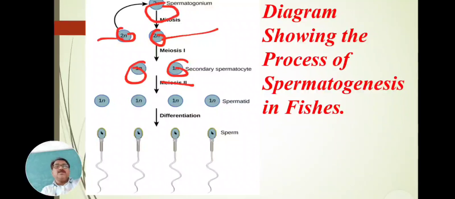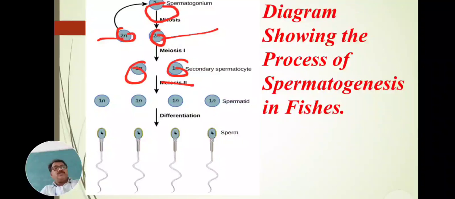Then the primary spermatocytes undergo the meiosis division, the reduction division, and haploid chromosome numbers are formed and develop into secondary spermatocytes. The secondary spermatocytes again undergo division and form the spermatids. These spermatids are 4 in number, means from one sperm mother cell, or one spermatogonium, 4 sperms are formed.